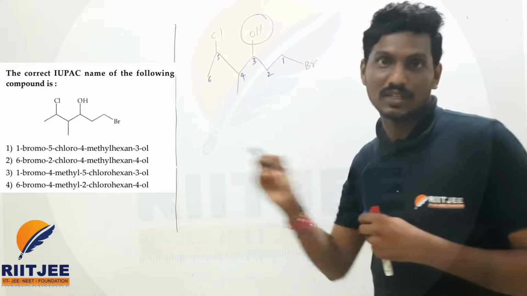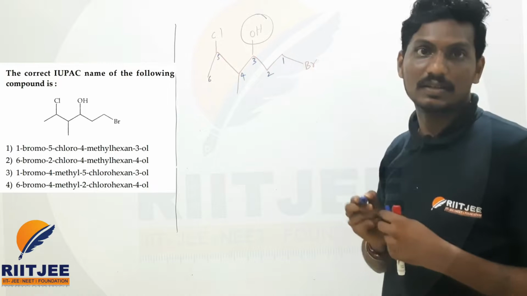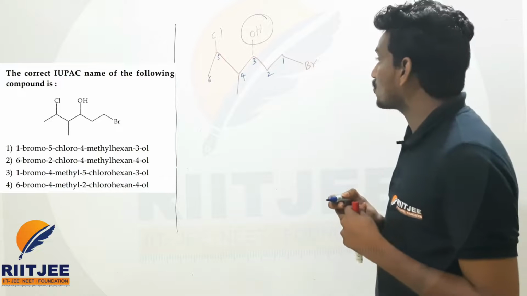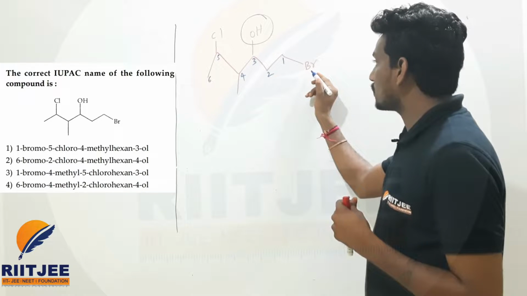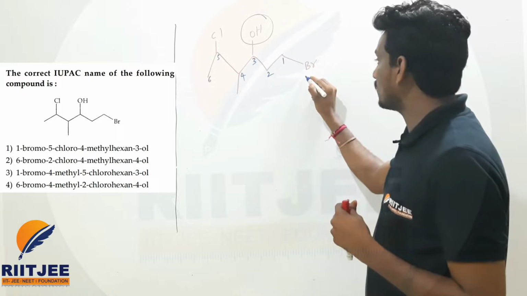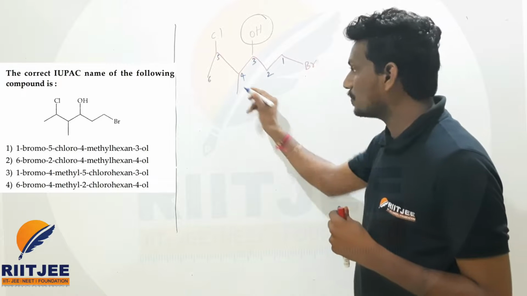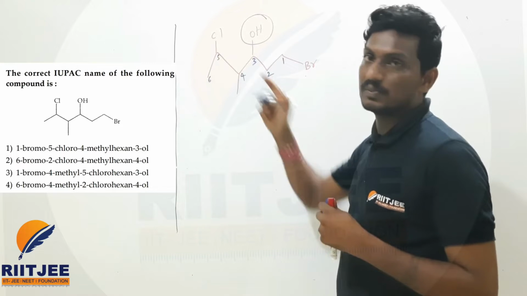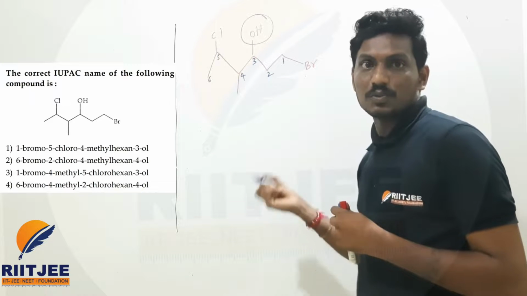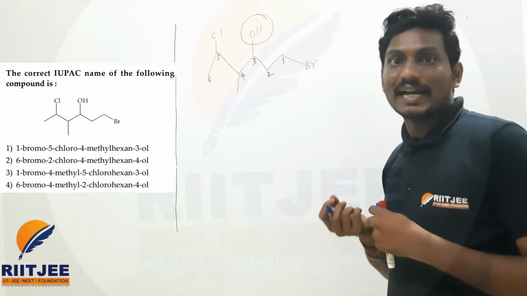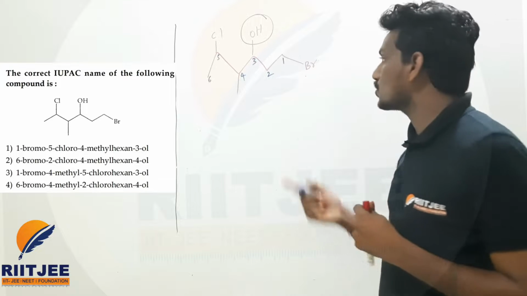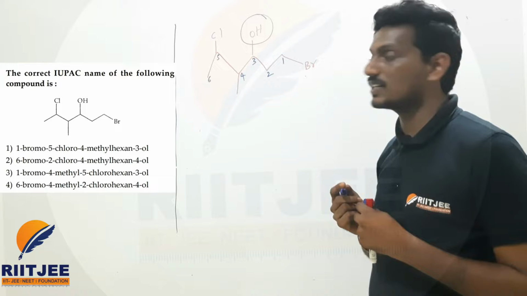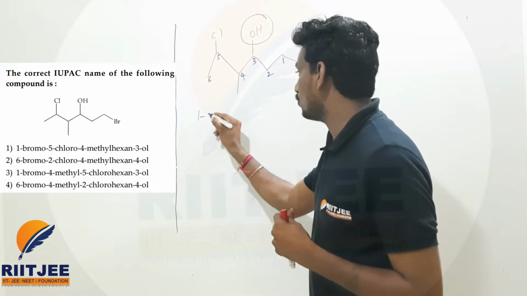This is the longest chain, so there are 6 carbons present. Now what substituents are present? One is bromine, the letter will start with B, one more is methyl, starting with M, and one more chlorine, starting with C. Which substituent should I write first? According to alphabetical order, bromine comes first. So the first is 1 bromo.